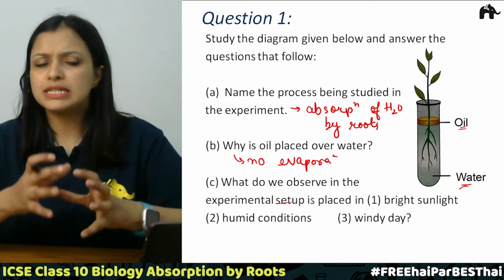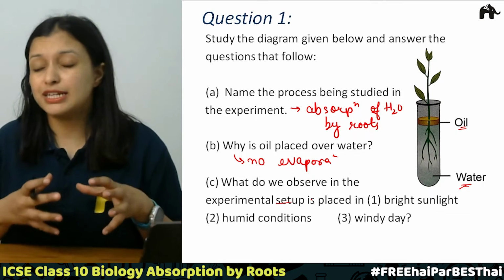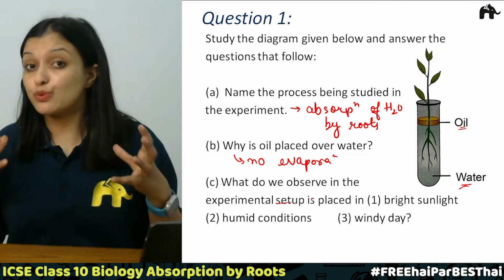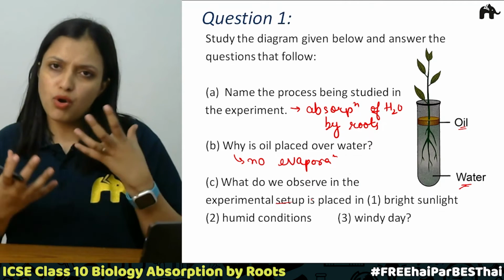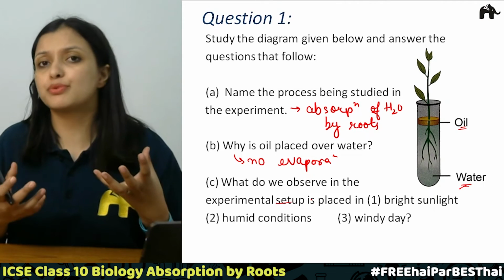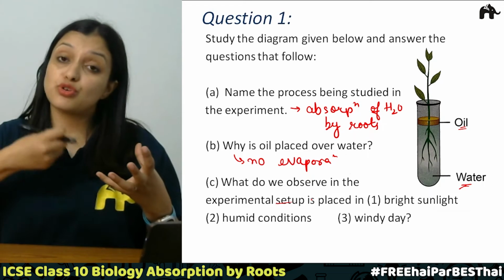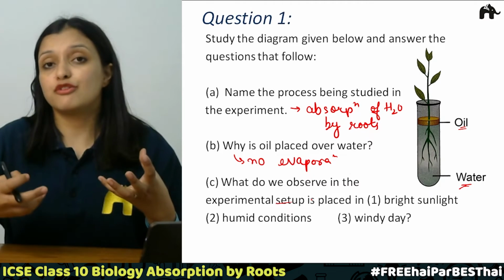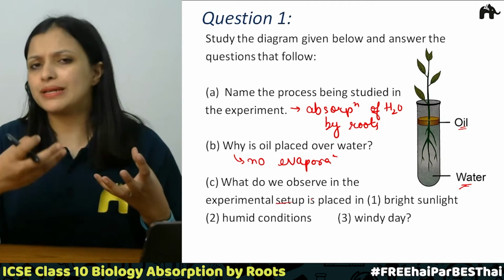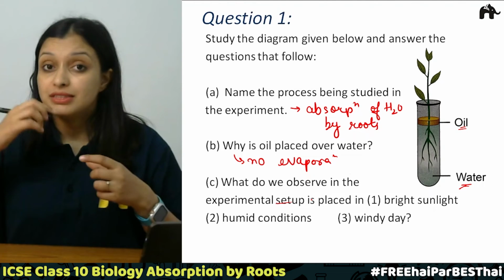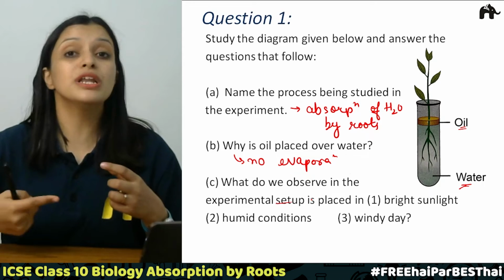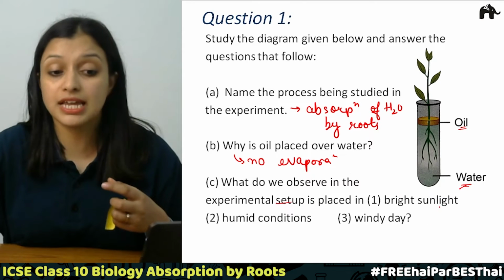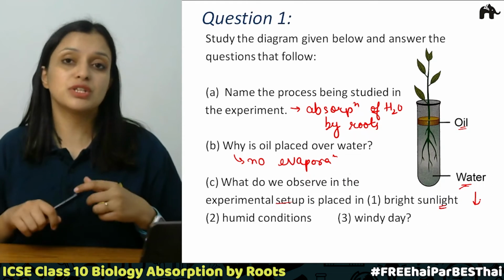It will be a very hot condition where the plant needs to remove water by the process of transpiration and absorb more and more water from the soil, where this transpiration leads to the cooling effect of the plant. So in this case, the water level is going to decrease.